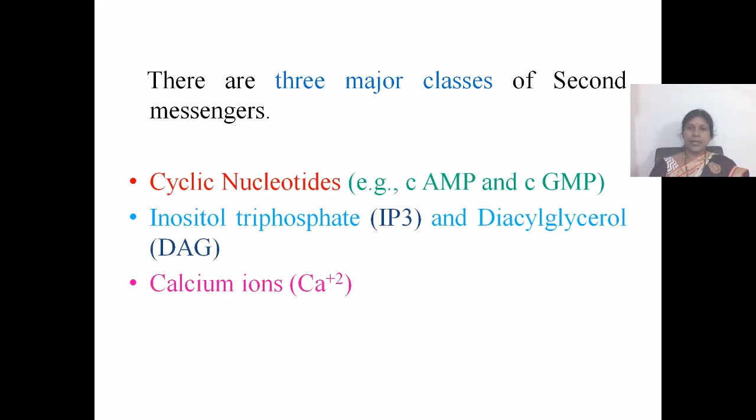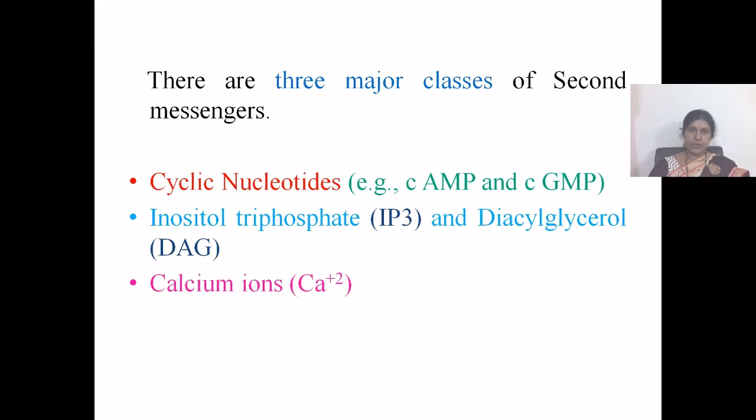Next let us see about cyclic GMP. Cyclic GMP is produced from the hydrolysis of GTP with the help of the enzyme guanylyl cyclase. cGMP is cyclic guanosine monophosphate.